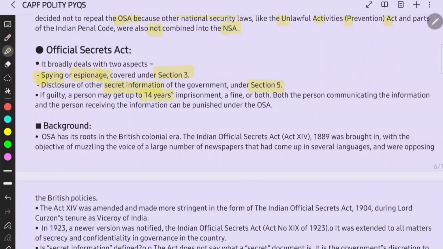That is what they call in Telugu, Deshadrohi, something like that, right? Both the person communicating the information and the person receiving the information can be punished under it. You have to remember such typical or specific terms, which will be asked in UPSC, right? Both the person communicating and also receiving, right?